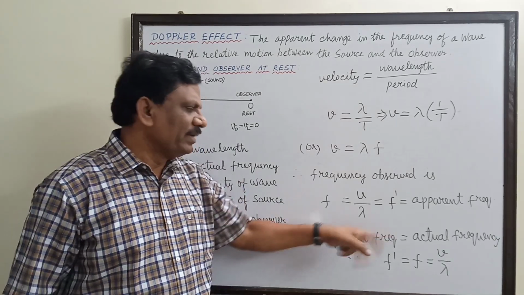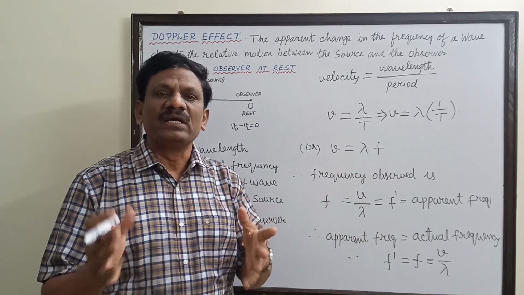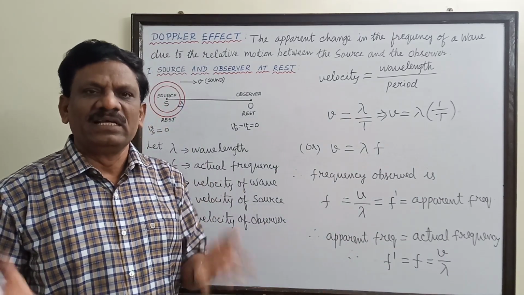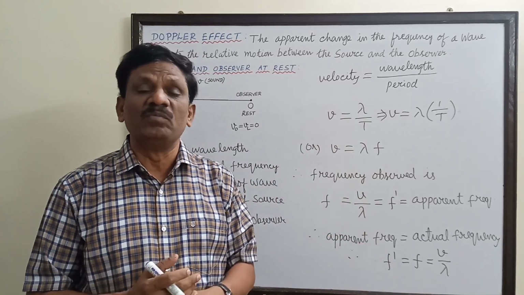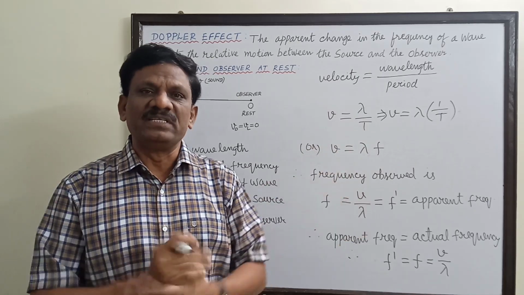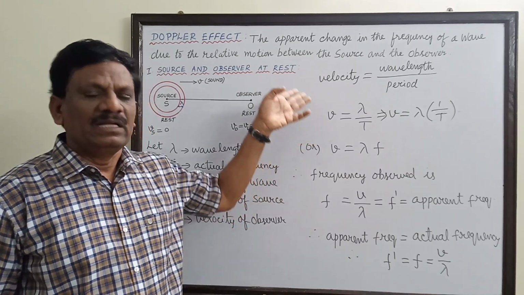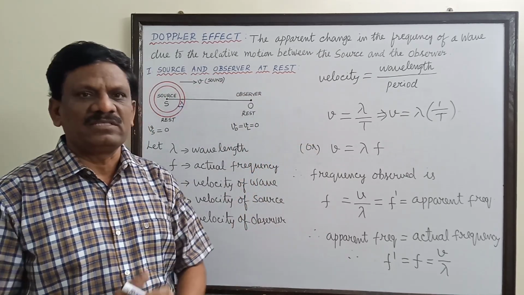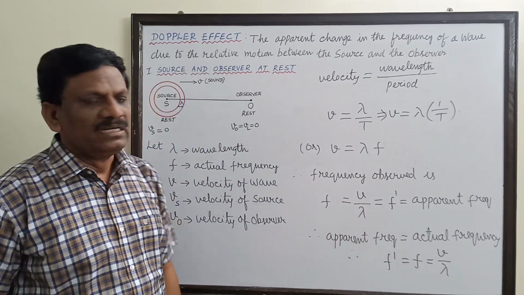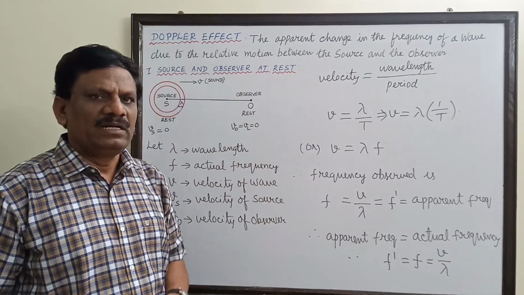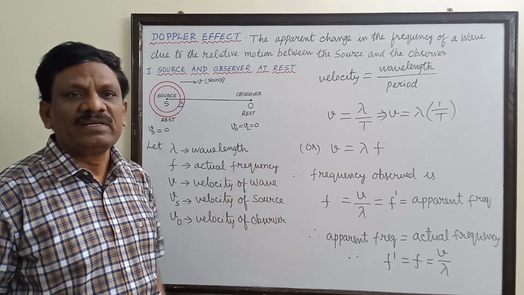So this you should be very much clear on. Why is the apparent frequency now equal to the actual frequency? Why is there no change in frequency? Because there is no relative motion. Either the source should move or the observer should move, or both may move, either towards or away from each other. Here in this case we have observed that both the listener as well as the source are at rest. So, in this case the apparent frequency is equal to the actual frequency. Now, this is considered to be case 1. Next onwards we will take the different cases. I hope you must have understood this well.